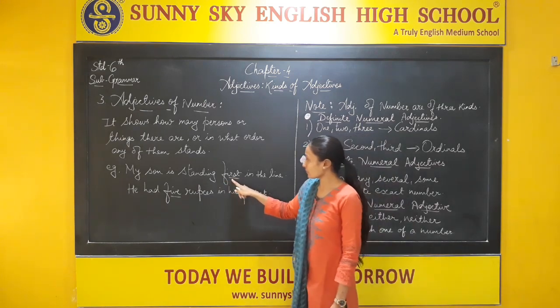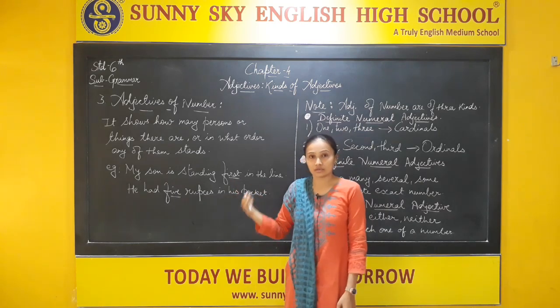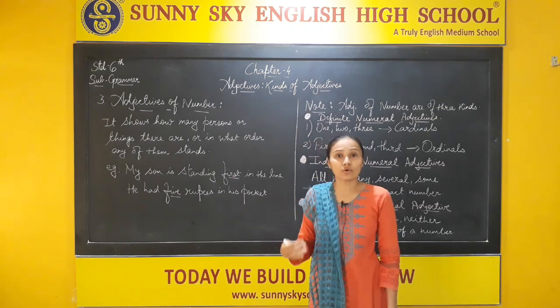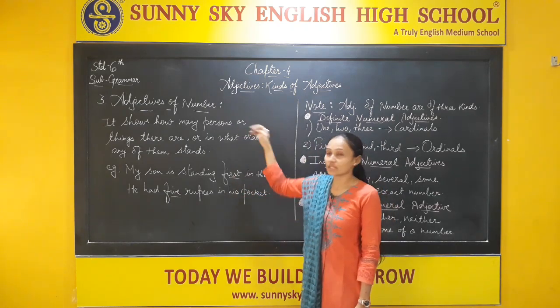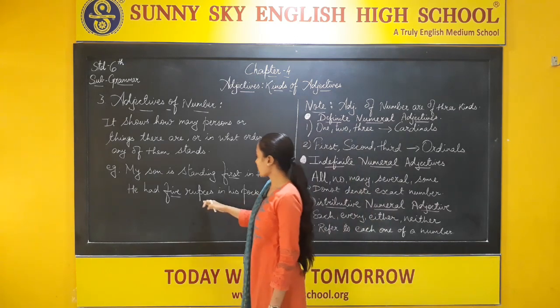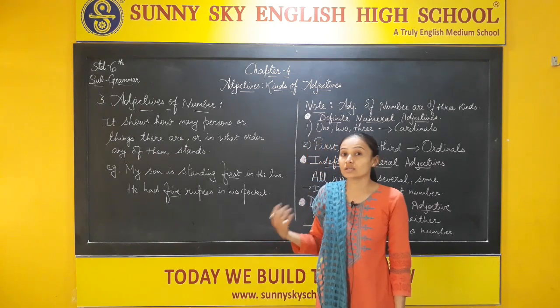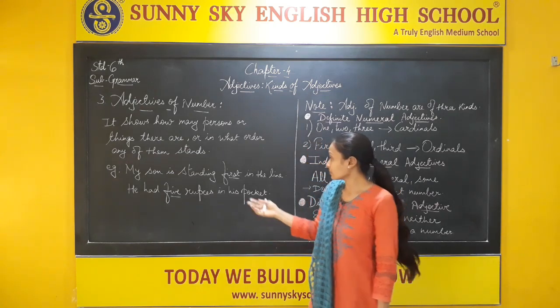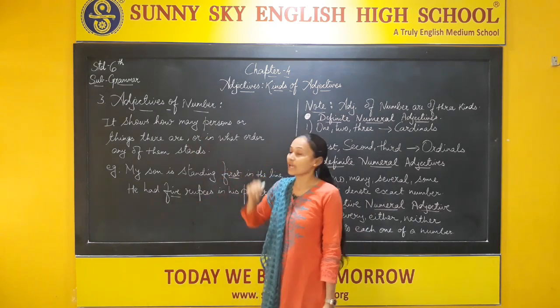Now here, what does first show? It shows the order. First, second, third, fourth, this type of order it shows, right? So that is said to be the adjective of number. And the second example given: he had 5 rupees in his pocket. How many rupees? We are used to asking the question how many, right? Then this 5 is said to be the adjective of number.